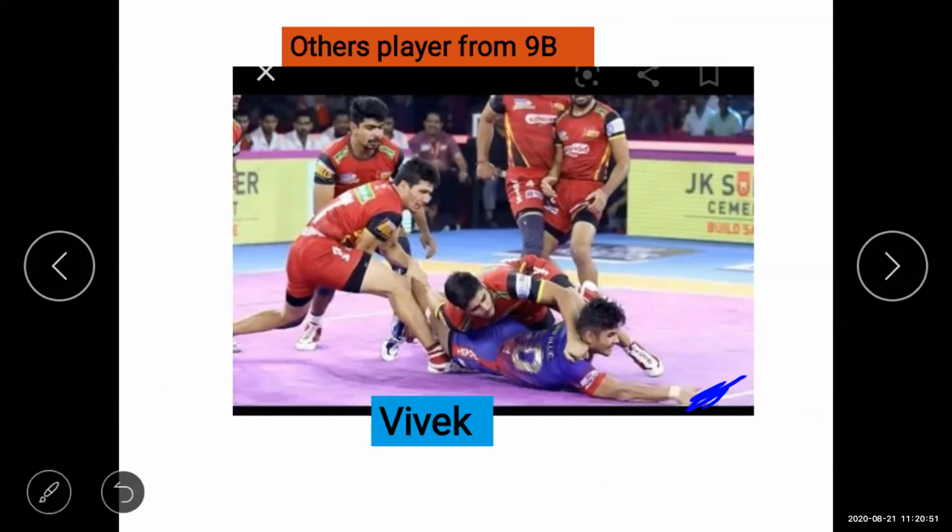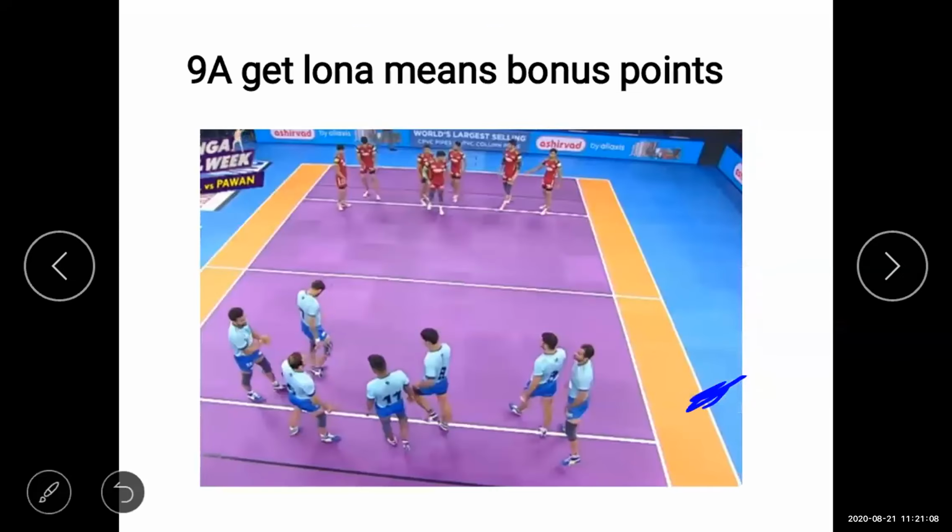So the first round of the Kabaddi match is won by ninth A, and all the audience cheered them and boosted them. They appreciated ninth A because this year ninth A played very well. Now ninth A gets Luna. Now here, students, what does Luna mean? Luna means a bonus point.